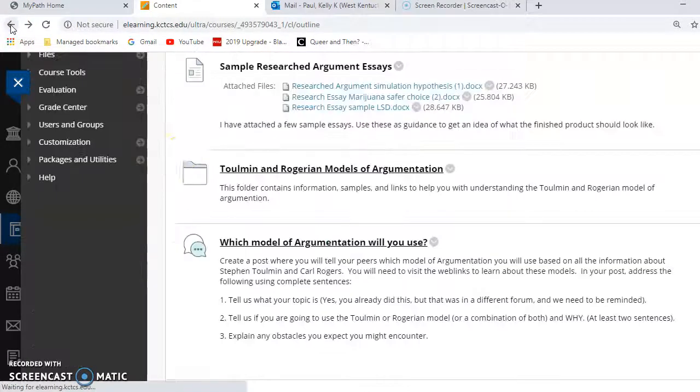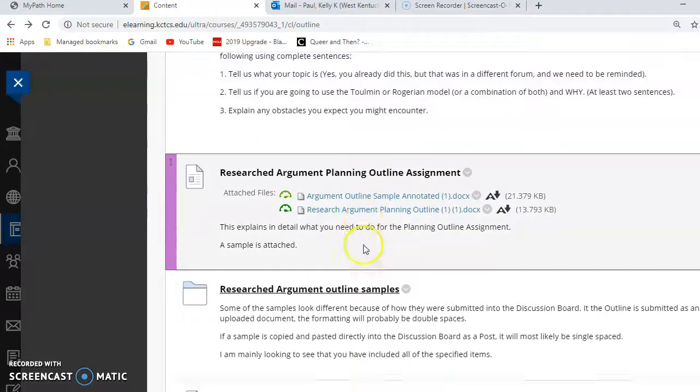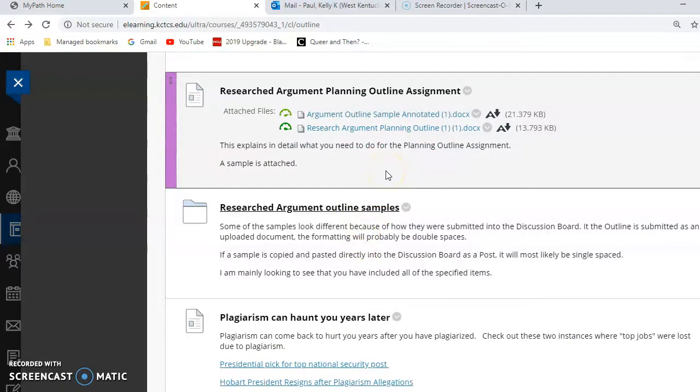After you've reviewed that, you're going to go into a discussion board and you're going to decide which model of argumentation you are going to use, and you are going to post about it. So if you have any questions, please email me regarding this. After that, before you even start writing your essay, you must complete an outline which will be submitted. And this outline is right here.